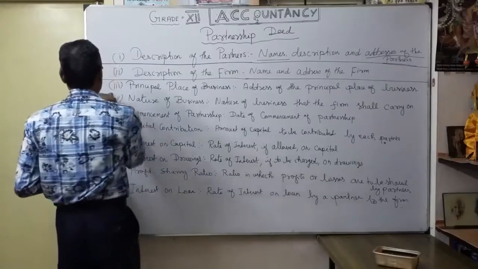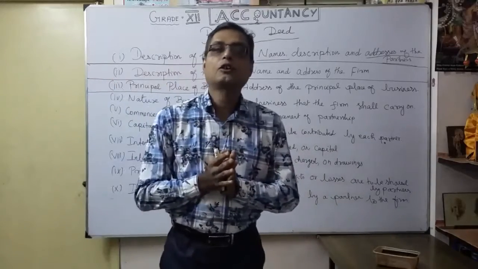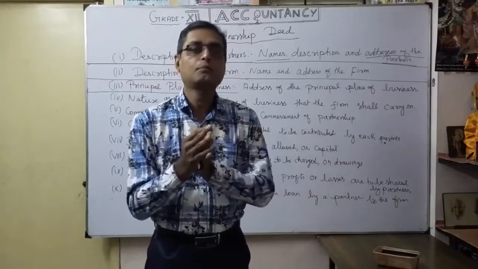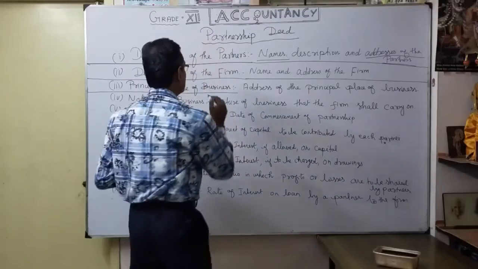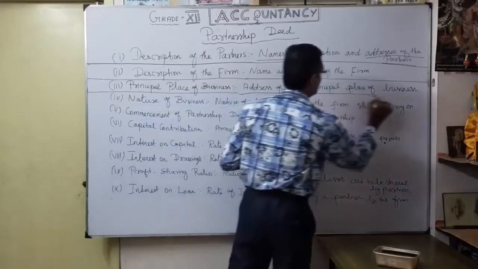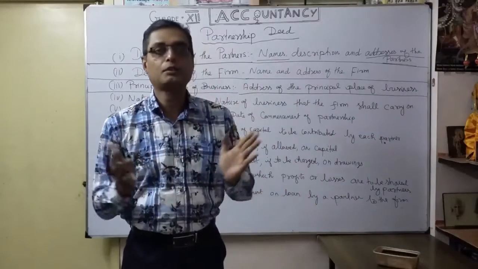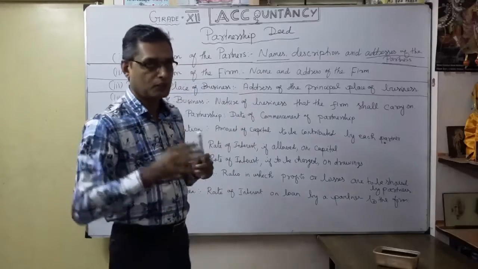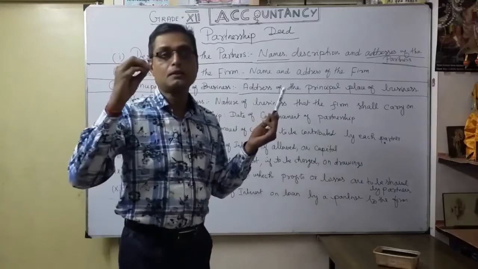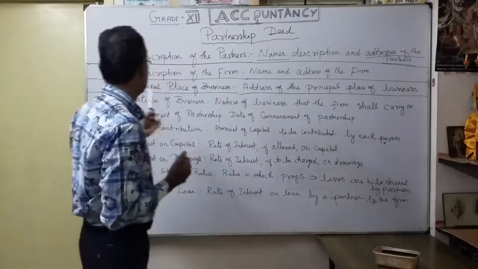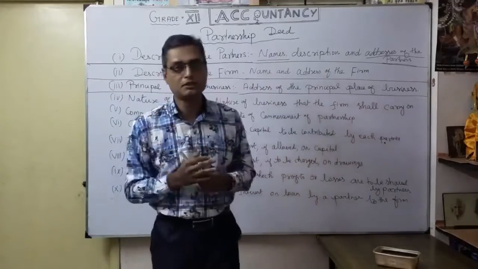The third one, principal place of business. That means, whenever you want to do the business, naturally you may have a number of branches in different places. In this case, where is your head office? Here, principal place of business means the address of your principal place of business. Where is your main office, if you are running a number of branches in different areas? Your main branch is nothing but the head office. So the address of the principal place of business you want to mention in the deed.